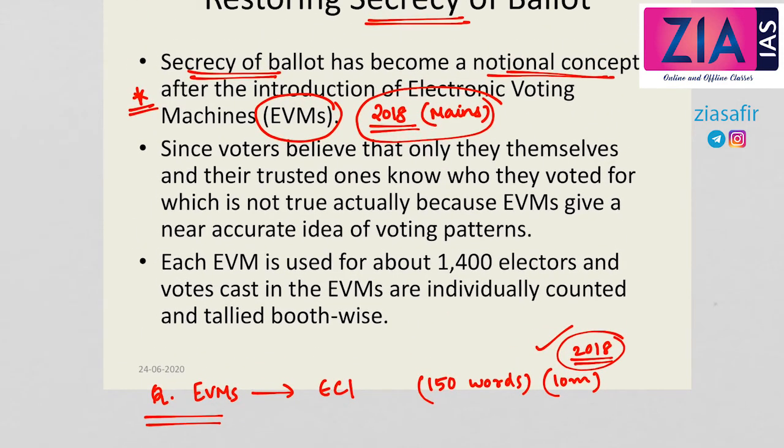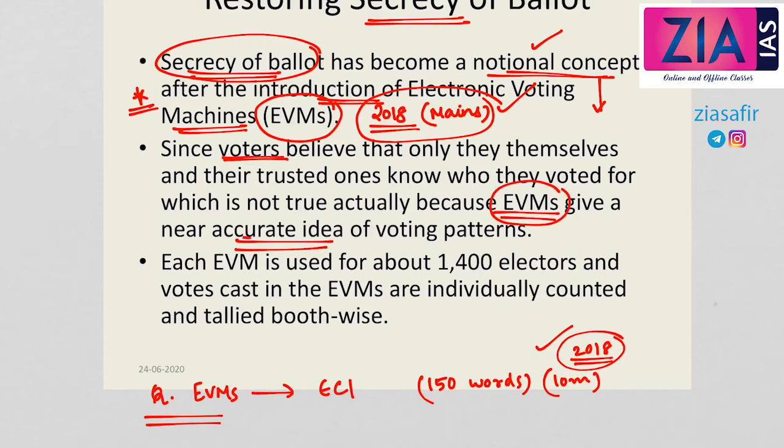Now coming back to our topic of discussion, secrecy of ballot has become a notional concept after the introduction of electronic voting machines. There are various controversies associated with it. Voters believe that only they themselves and their trusted ones know who they voted for, which is not true actually, because EVMs give a near accurate idea of voting patterns.